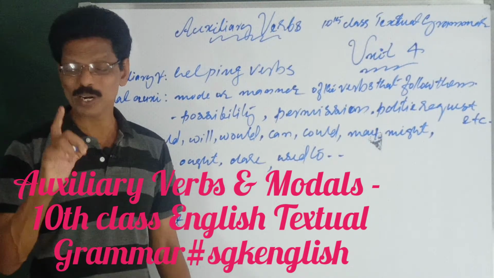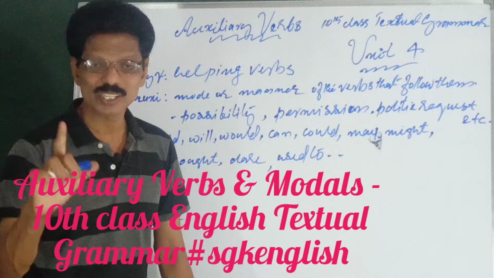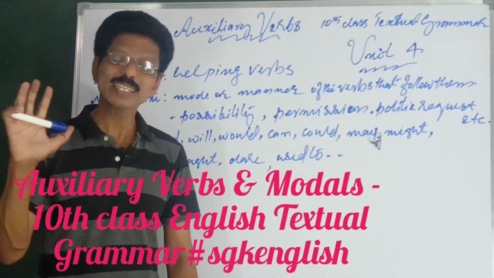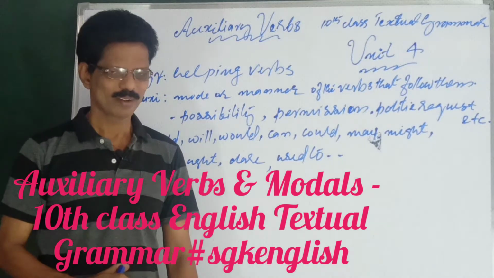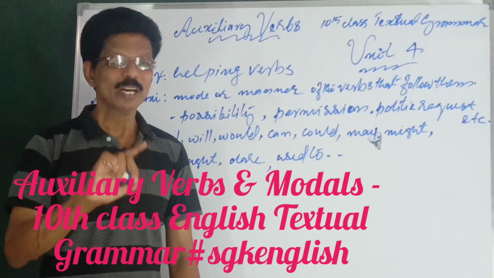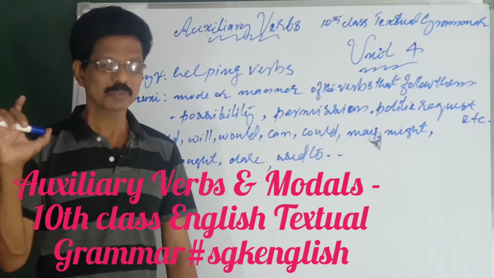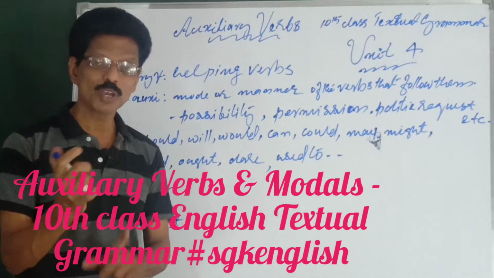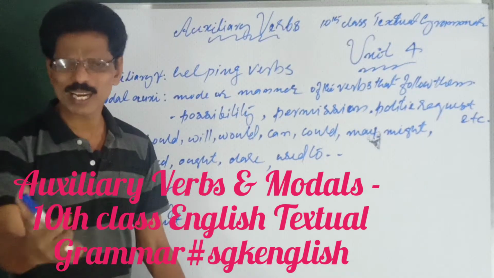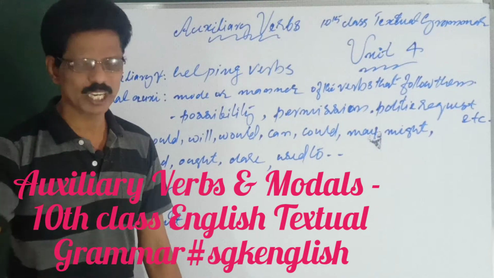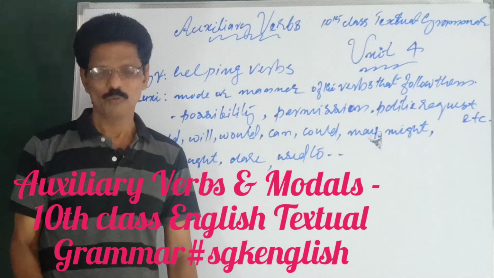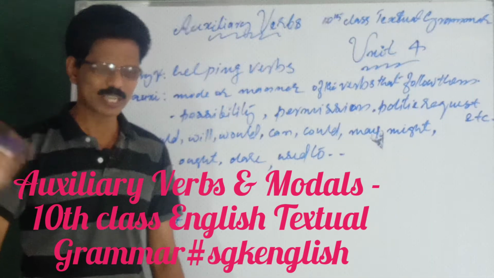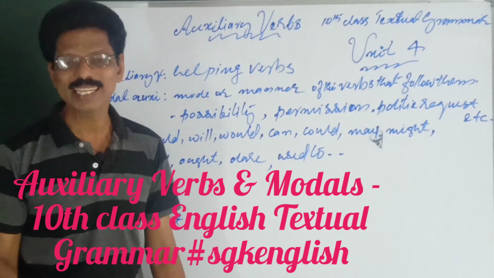They are called, what are they called? Modal auxiliaries. Okay, so auxiliary verb means what? Auxiliary simply means helping verbs. Whom do they help? They help regular verbs. What does it mean? Regular means a finite verb. What is finite verb? Having V1, V2, V3. Finite means having V1, V2, V3. Go, went, gone. Eat, ate, eaten. Drink, drank, drunk. They're all finite verbs.